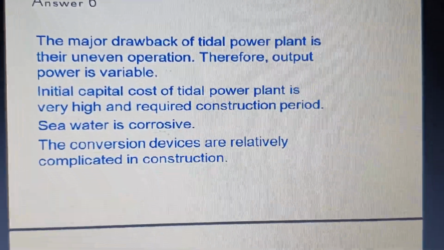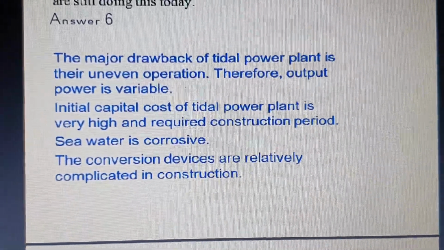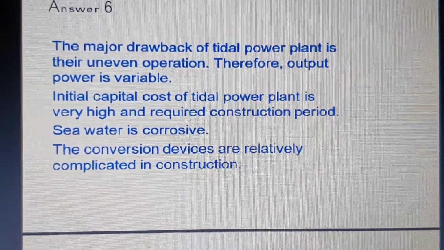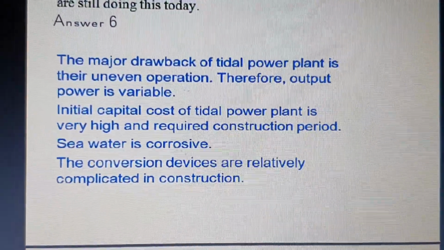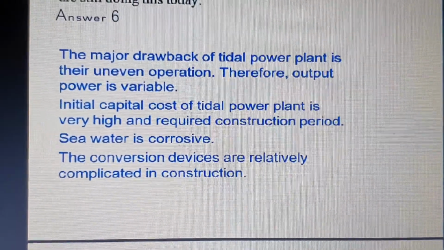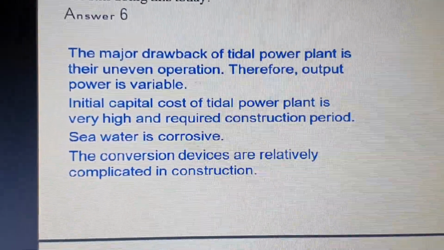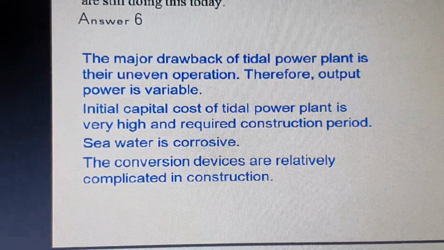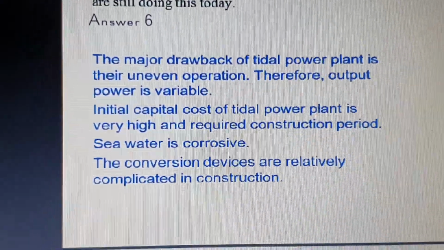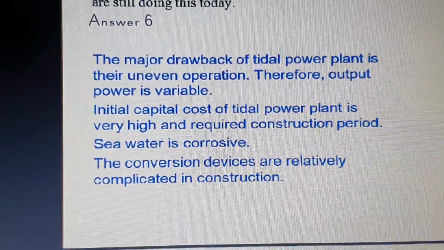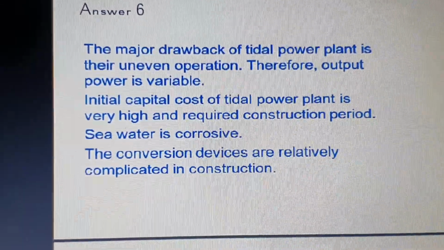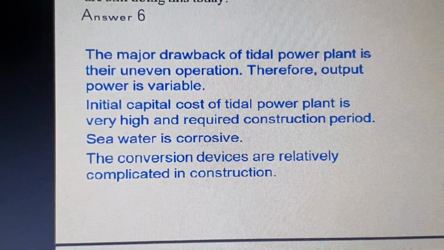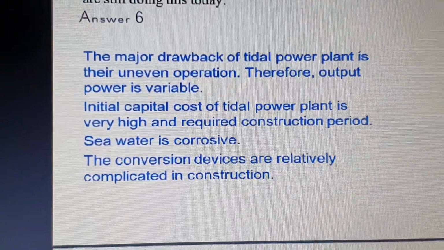Sixth question is about what are the difficulties in generation of the tidal power plant. So what is tidal power? How are we going to get tidal energy? Whenever there is the movement of the tides near the oceans or the seas, and we utilize that energy for the generation of electricity from the tides, we call it tidal energy. So it has a high capital cost and a very long construction period, since it is constructed near the seas. Seawater consists of a large amount of salt content, so it is corrosive in nature.